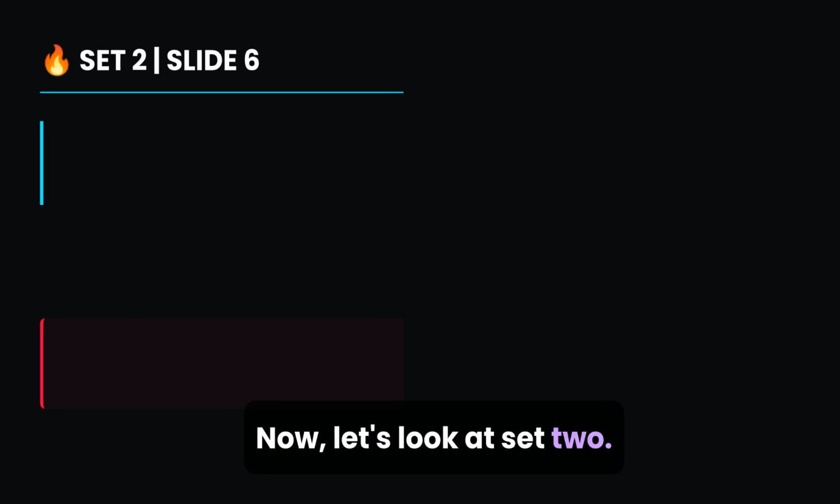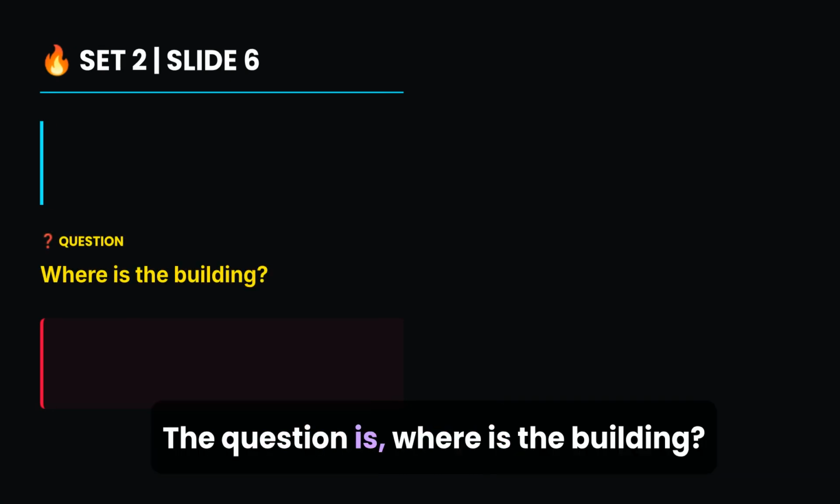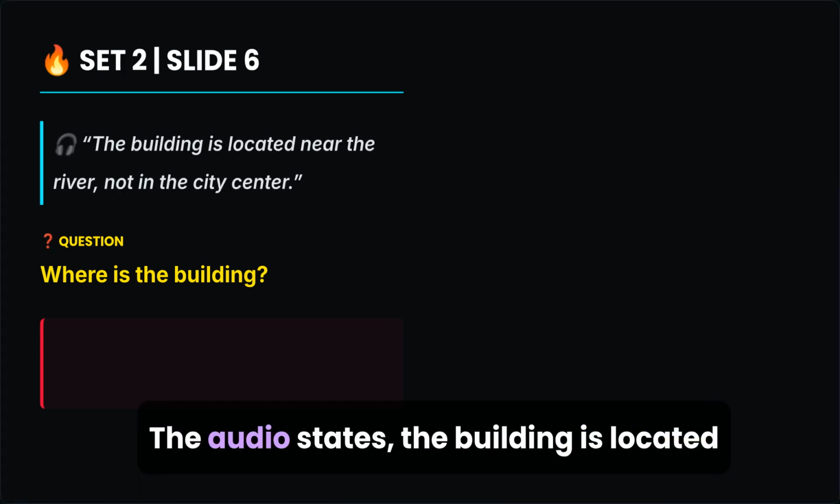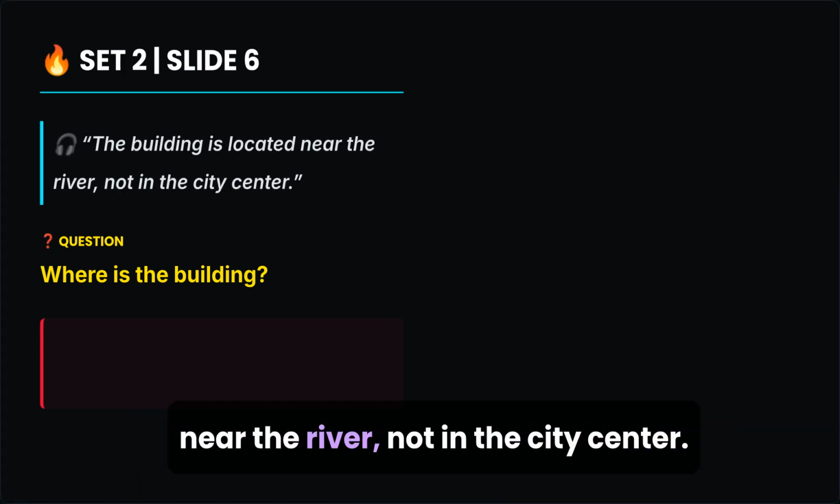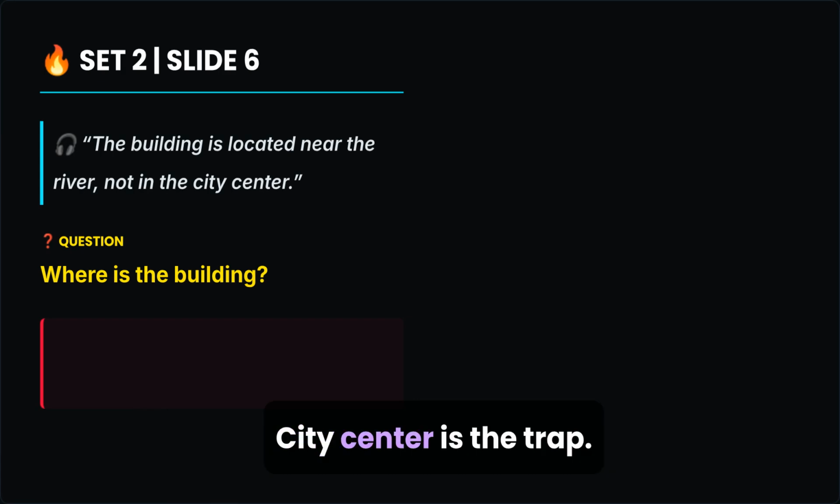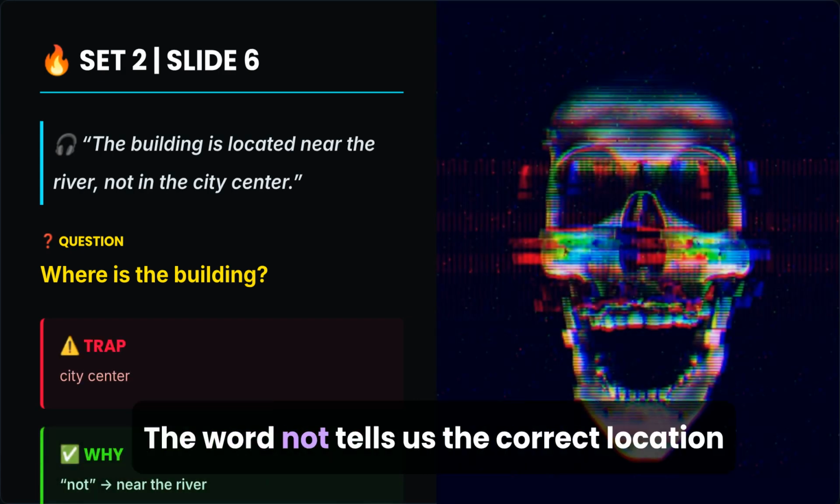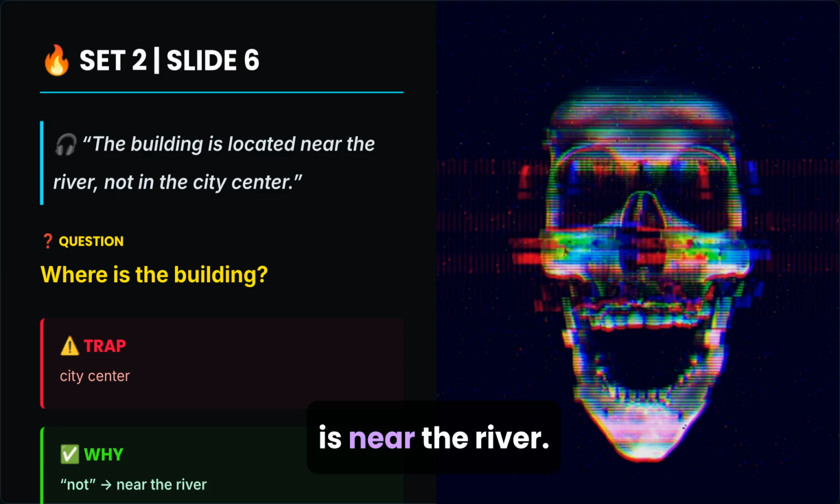Now let's look at Set 2, Slide 6. The question is, where is the building? The audio states, the building is located near the river, not in the city center. City center is the trap. The word not tells us the correct location is near the river.